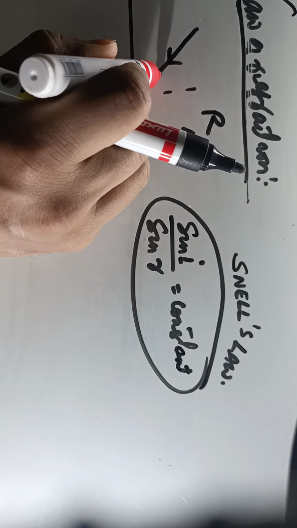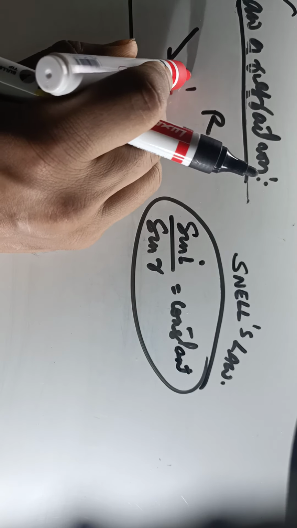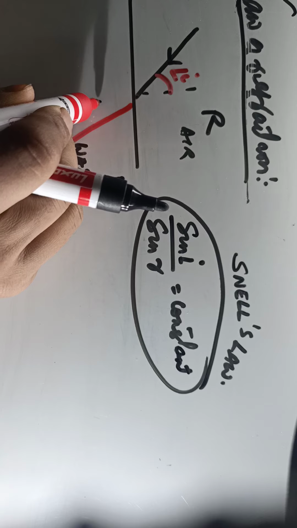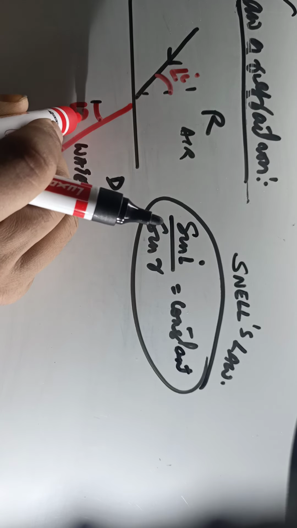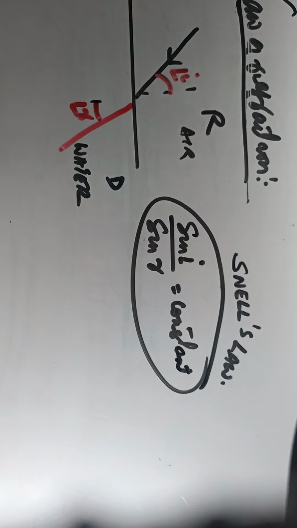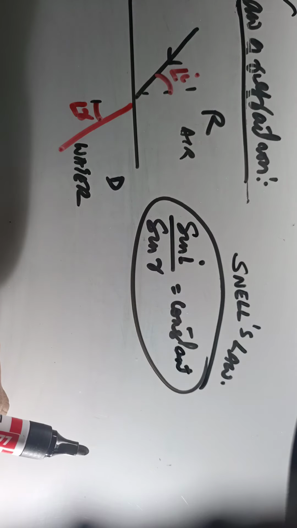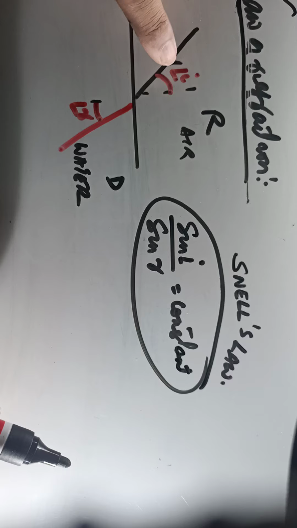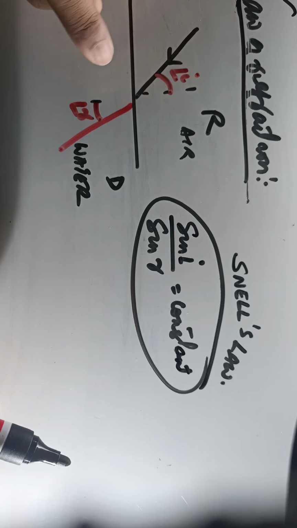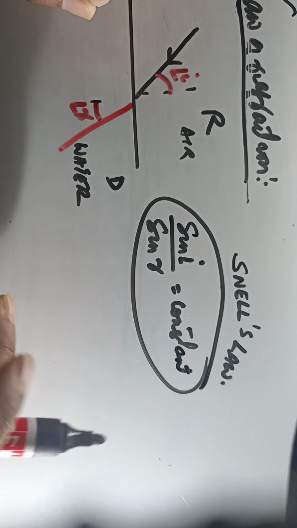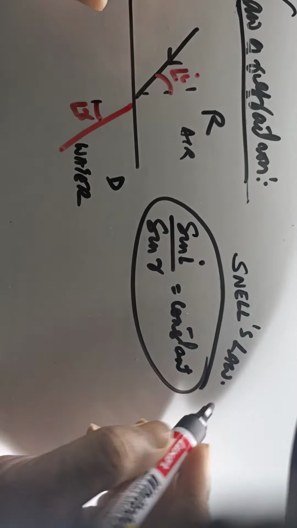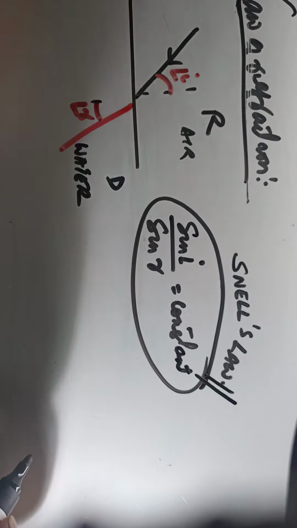The angle between the incident ray and the normal is called the angle of incidence, and the angle between the normal and the refracted ray is called the angle of refraction. Same as reflection. The ratio of sine of angle i, the angle of incidence, to sine of the angle of refraction will always be a constant, and that is what we call the second law of refraction, also called Snell's law.